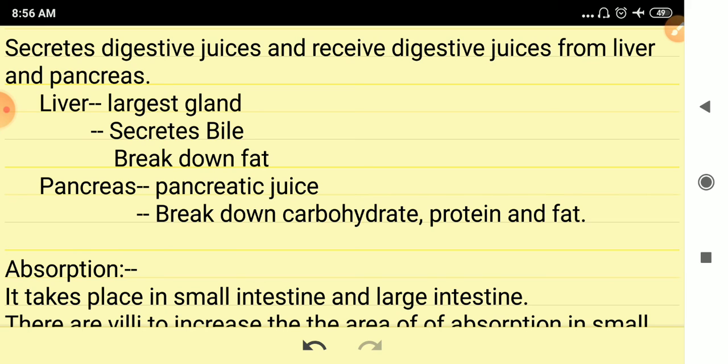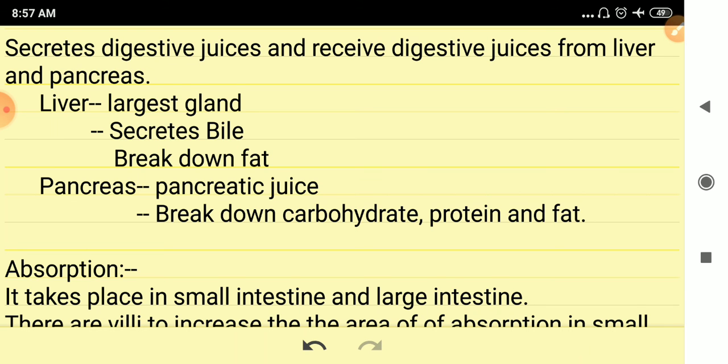If you are asked where the digestion of food takes place, your answer should be that digestion of food takes place in the mouth, in the stomach, and in the small intestine. The digestion of food takes place in all three places: mouth, stomach, and small intestine.